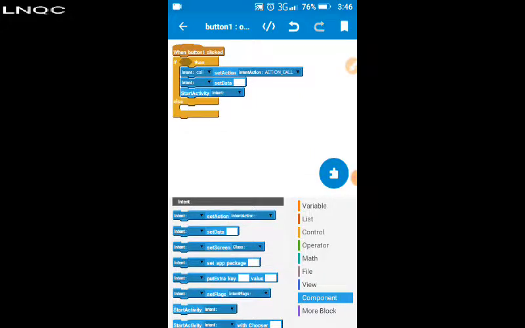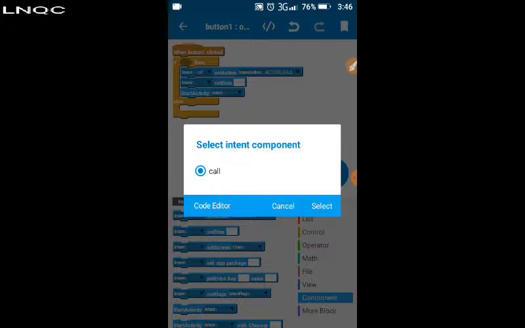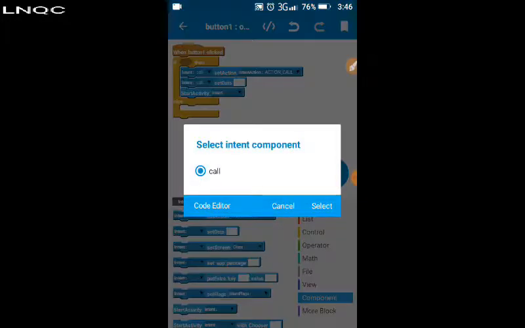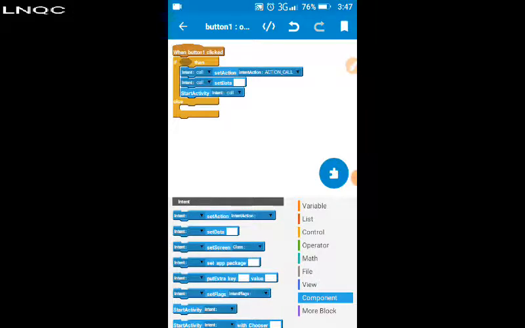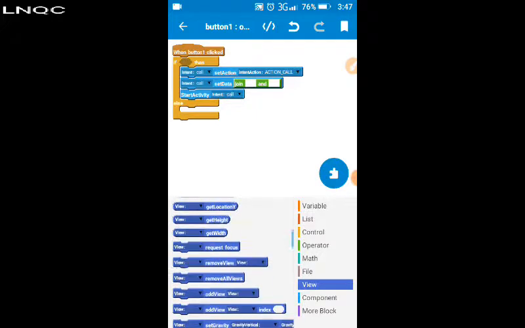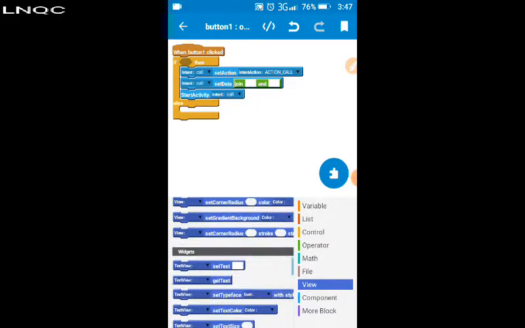Then you go to operator tab. You choose join. Go to view. Text view. Pick 2. Back to operator. You choose that equal to.